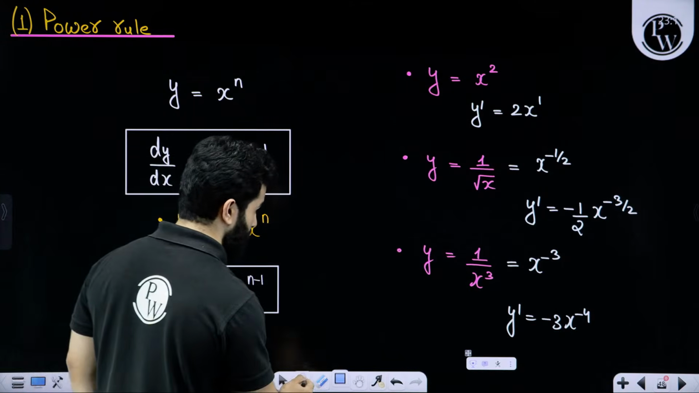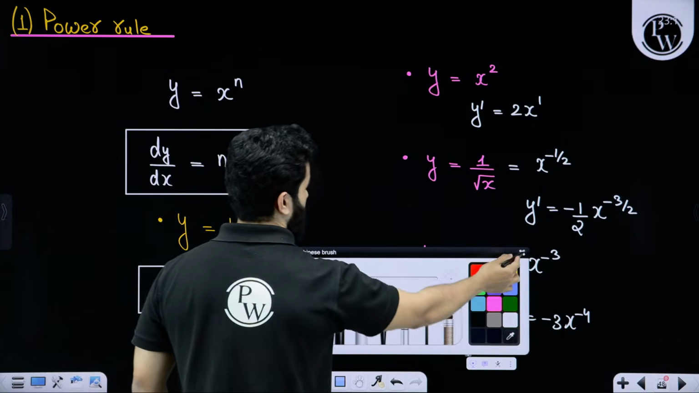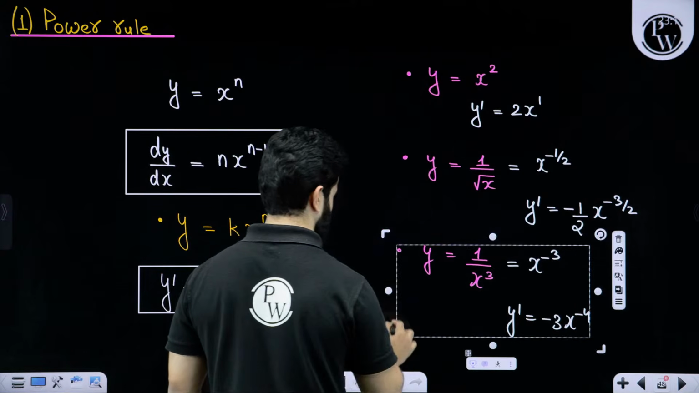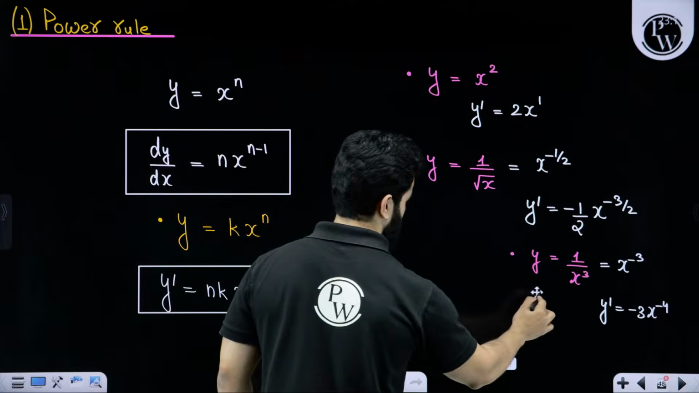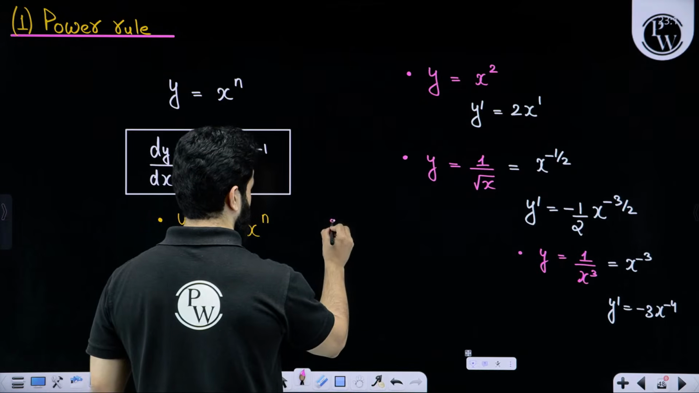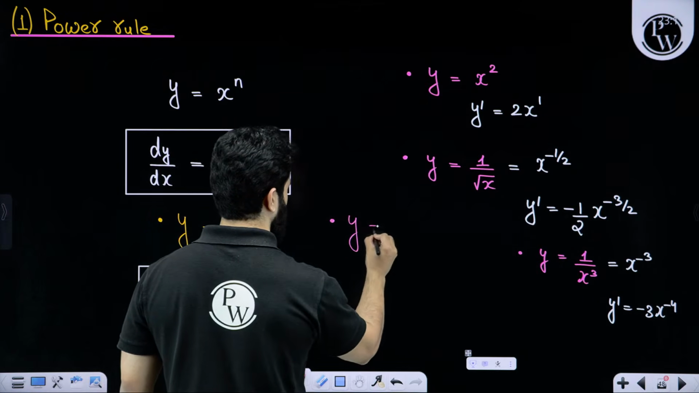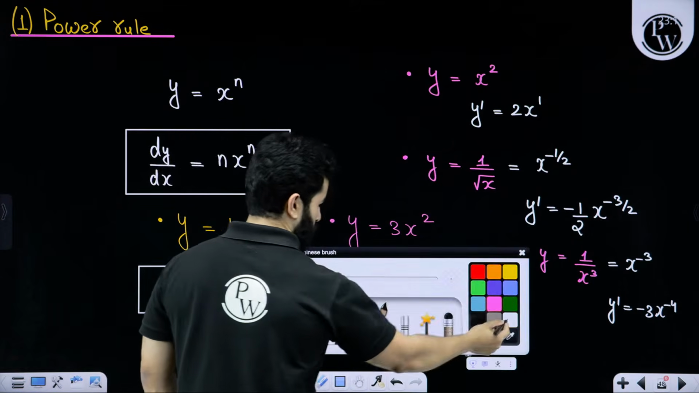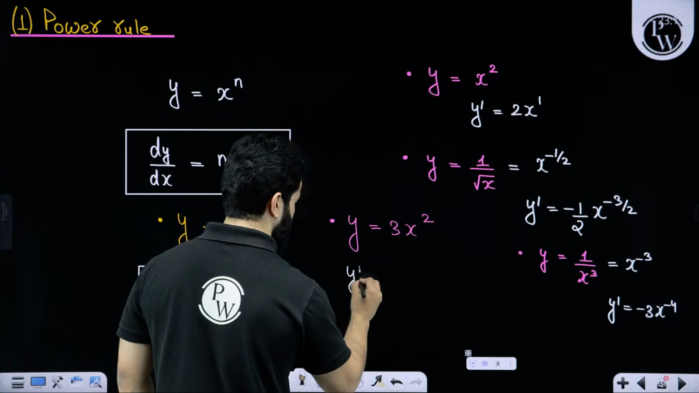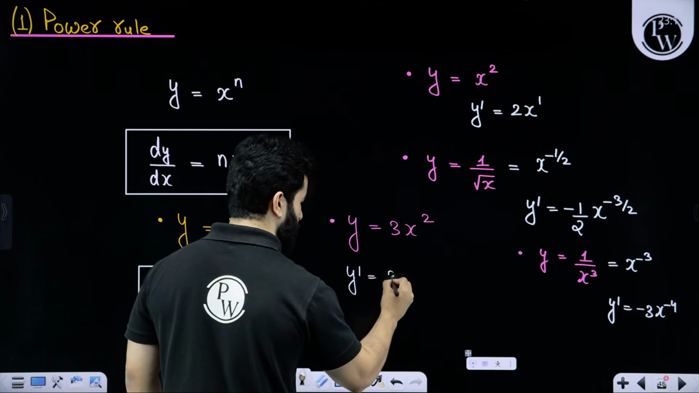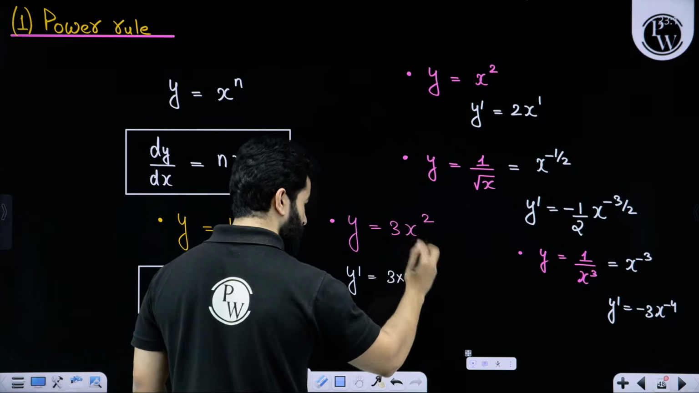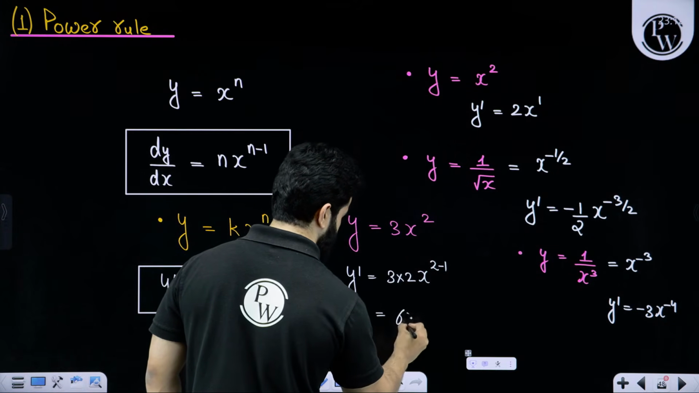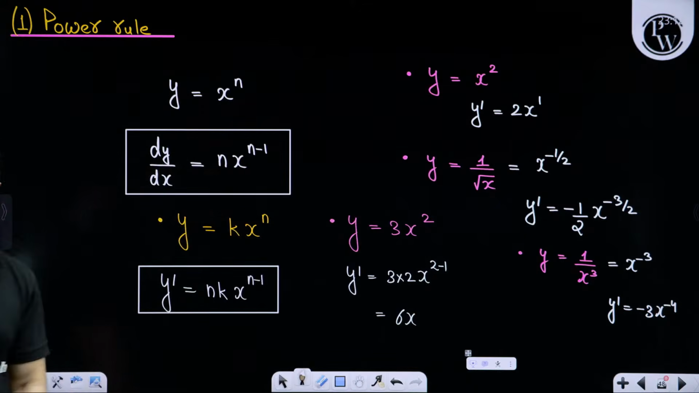Another example. Let's suppose you have y equals 3x square. So y dash will become 2 comes down and gets multiplied with 3, x raised to the power 2 minus 1, that is 6x. That's it, 6x. Clear?